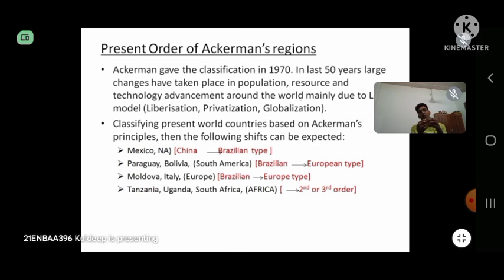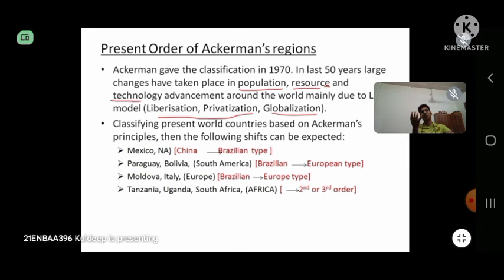So a lot of exponential change has taken place in the last 50 years due to this LPG model, that is the liberal LPG model, that is liberalization, privatization, and globalization. Due to this LPG model, a lot of change has taken place in population. Either the population has increased, resources have depleted, or new opportunities have increased, and technological advancement has taken place.